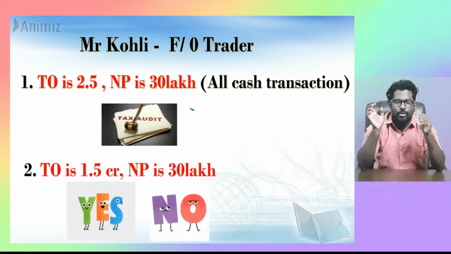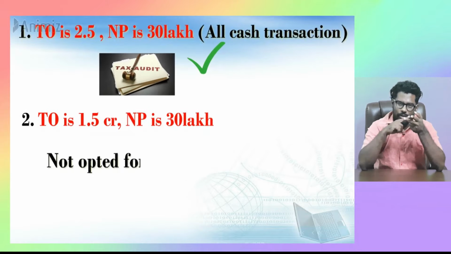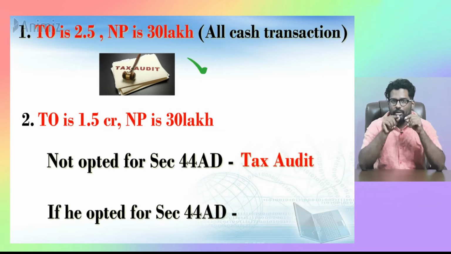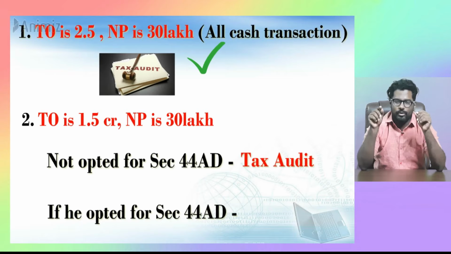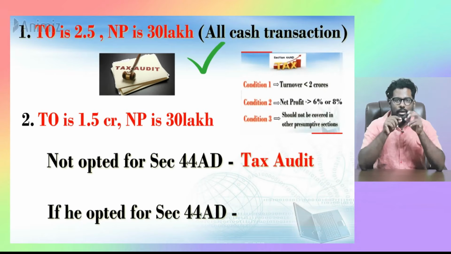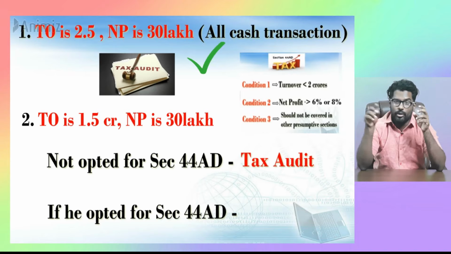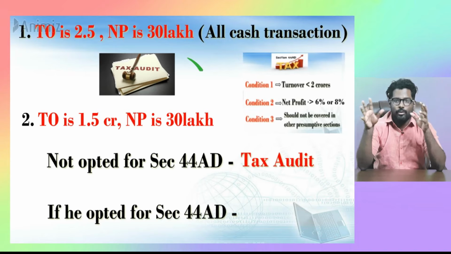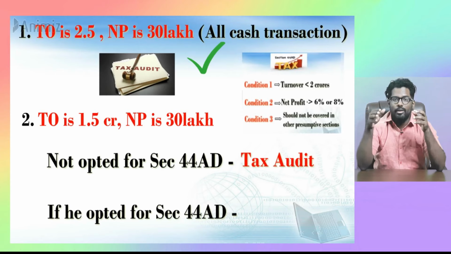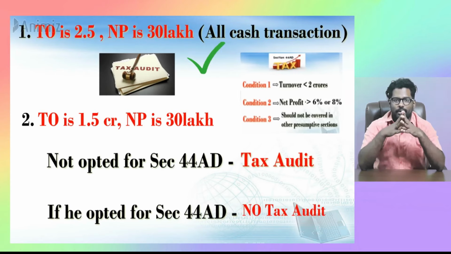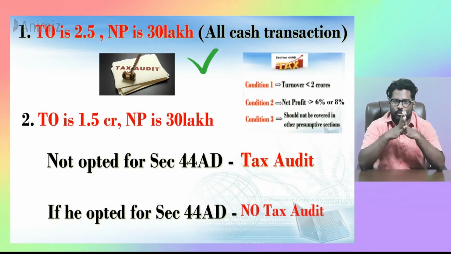If he goes through the normal route, more than 1 crore, he will have to undergo tax audit. If he opts for presumptive income, can he opt for it? His turnover is 1.5 crores, which is less than 2 crores. His profit is 30 lakhs out of 1.5 crores, which is 20%, which is greater than 8%. So he can very well opt for 44AD. Then he will get immunity against tax audit. Hope these examples clarify the tax audit rules.